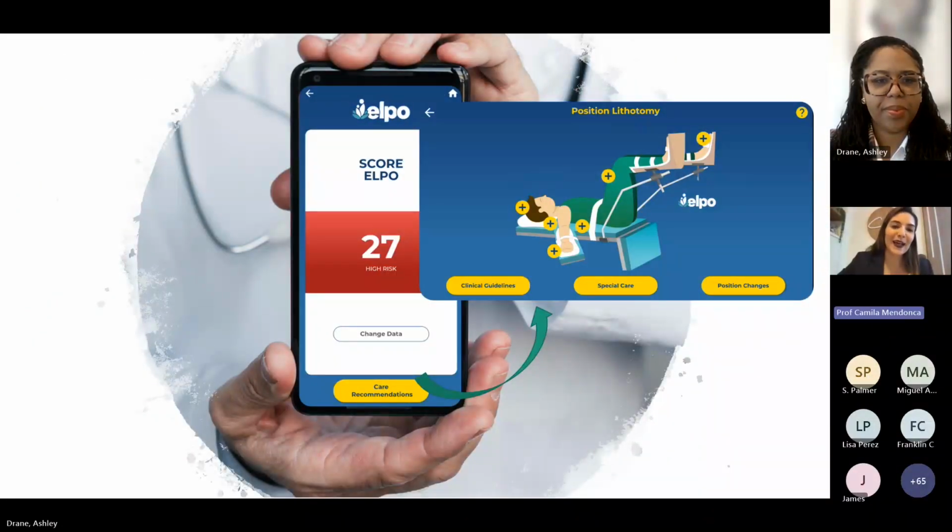So this ELPO app was designed by Brazilian nurses with a lot of care, a lot of love, to ensure patient safety and to speed up this process of evaluating the risk situation of our patient.